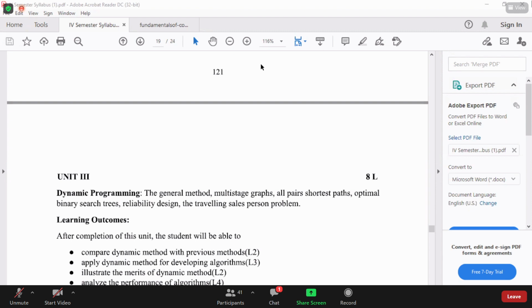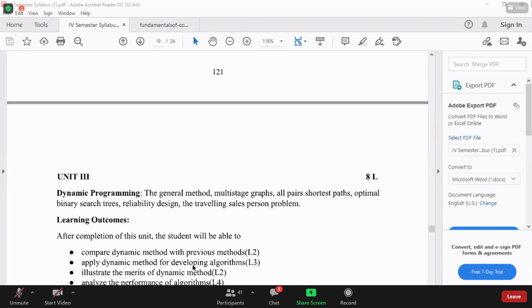See, previous method is static. What does it mean? Static means which is constant, right? Dynamic means where it can change based on the situations. Dynamic programming means at each and every stage we are taking the decision. In first stage we are taking the decision. In second stage, if you feel the previous decision is not good and you want to go for another direction, you can do that. That is nothing but the advantage of dynamic programming.